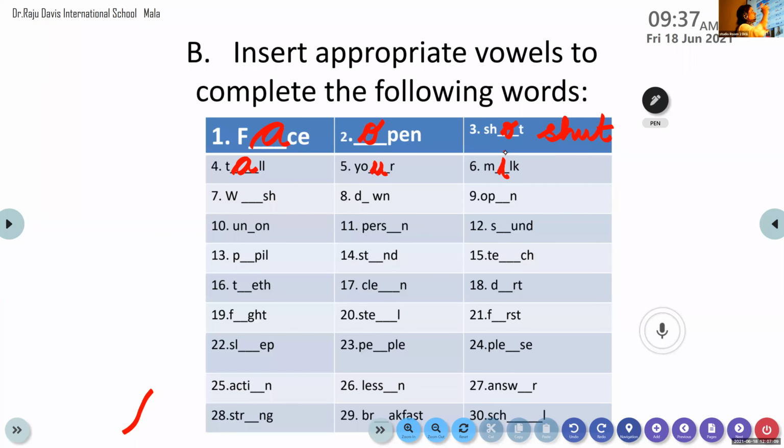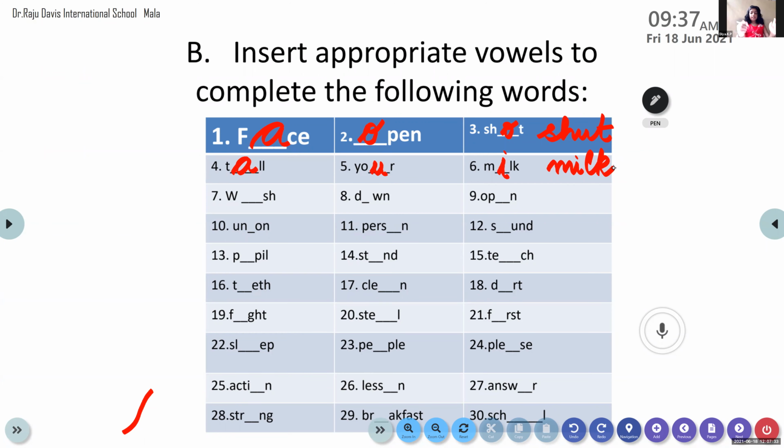I hope the word is written properly. If the word is not written, some letters are missing in that. I don't know whether you have the new version of it. I have the old book. So L is missing over there. If L is missing, please do write it there. M-I-L-K. Very good, Dia. Thank you, ma'am.